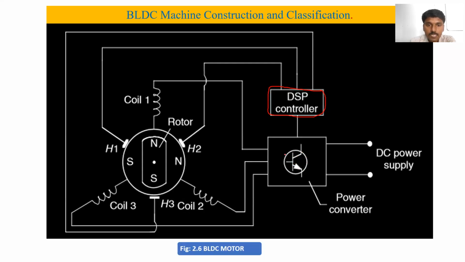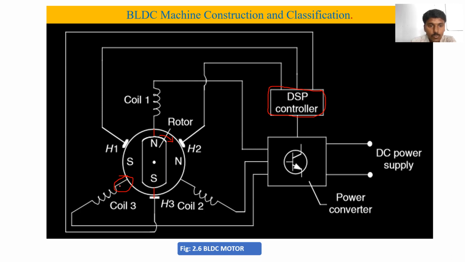So how does the current flow? For example, the rotor circuit is in this position. If you want to rotate this rotor in this direction, what do we have to do? We have to excite the other coil. So now this coil should be excited, which means the current should flow through this winding.